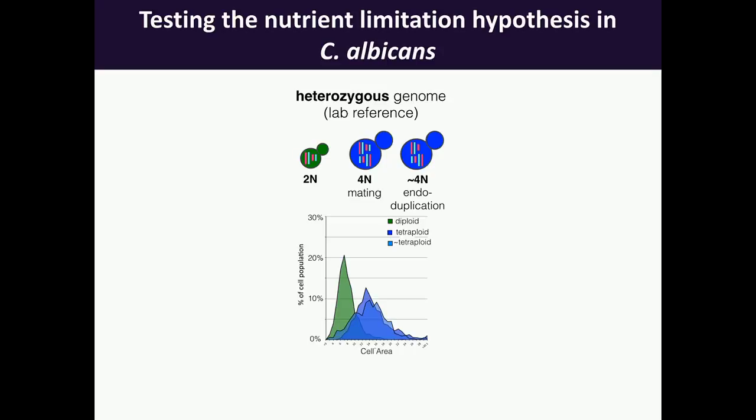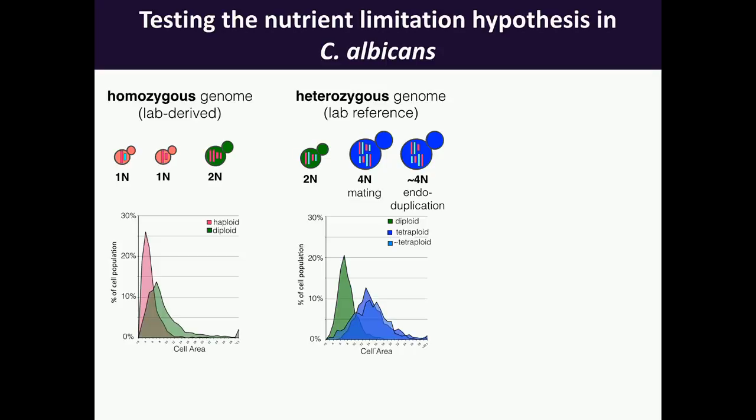These are representative of the laboratory reference strain. So the tetraploids are either derived from a mating or mitotic defects to generate tetraploids of that same genome. The second set I'm going to call homozygous genome. So that is a haploid strain and its homozygous diploid derivative.